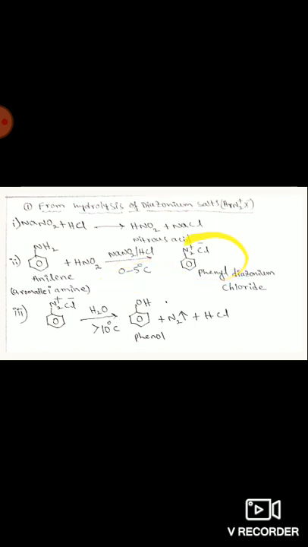These diazonium salts are very unstable above 10 degrees centigrade. So above 10 degrees centigrade they easily undergo hydrolysis to form the corresponding phenols by liberating nitrogen gas. Okay, fine. Here a primary amine is formed if you substitute one of the hydrogens of ammonia with an alkyl or aryl group, then we get a primary amine.